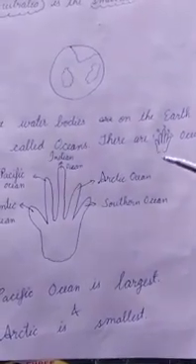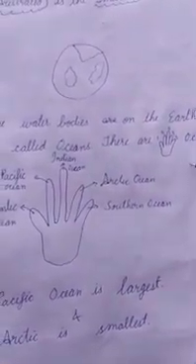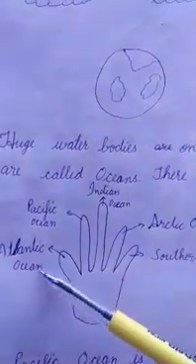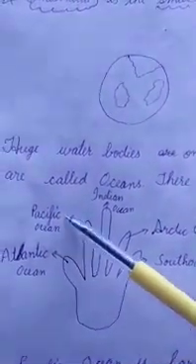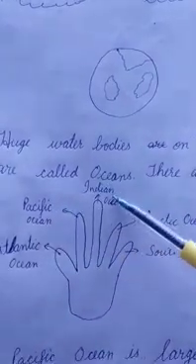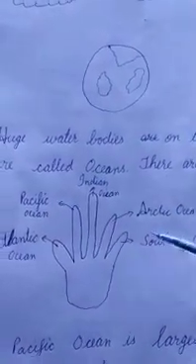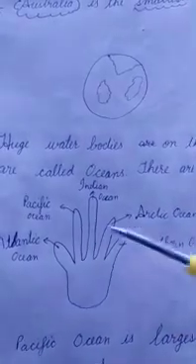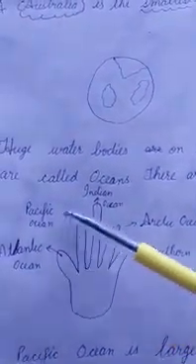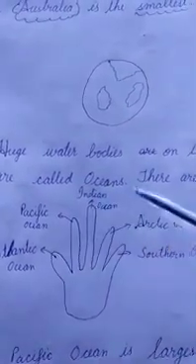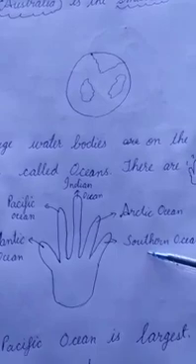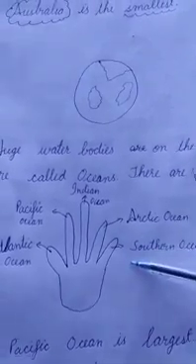And what are they? Atlantic, Pacific, Indian, Arctic and Southern. You can learn them on your fingertips. These are the 5 oceans.